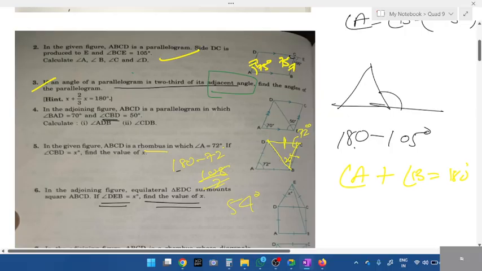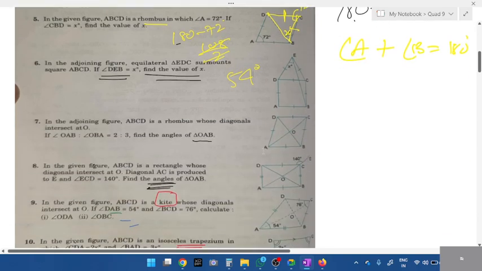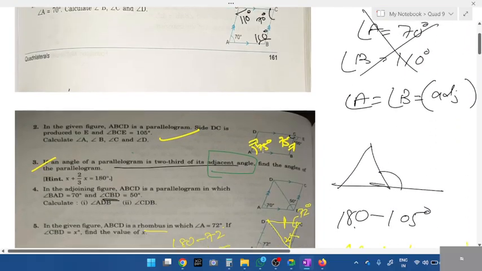All of you understood this? So a rhombus is an isosceles diagram, students. If you split into two triangles, you'll have isosceles. Questions 6, 7, 8, 9, 10, all those I'll teach next week. We'll revise next week.